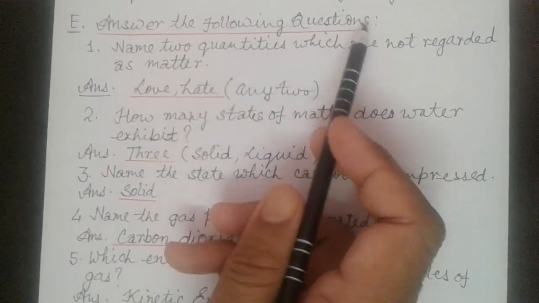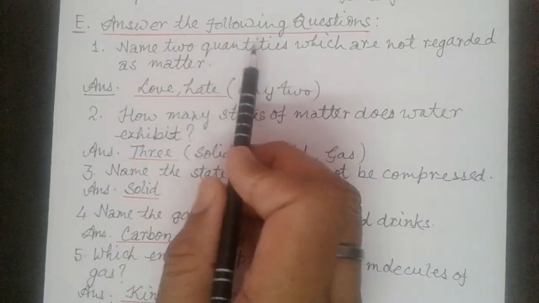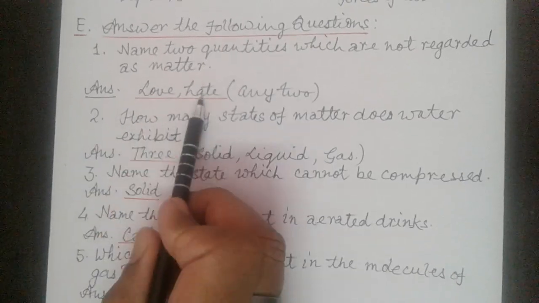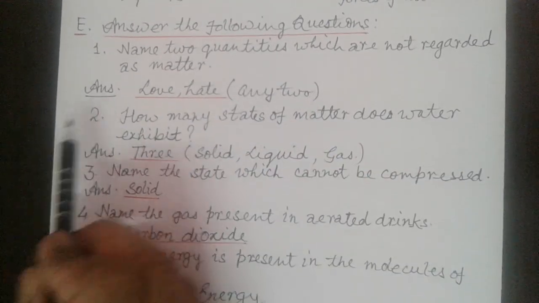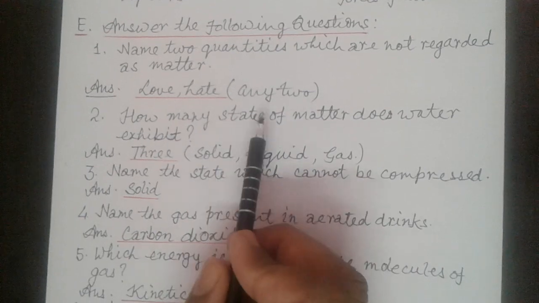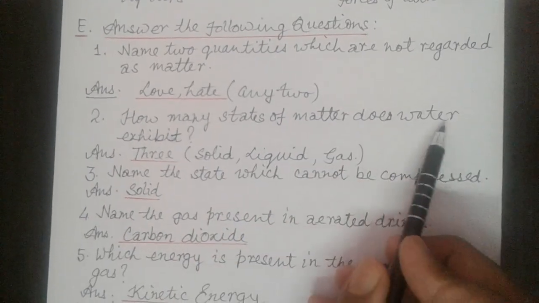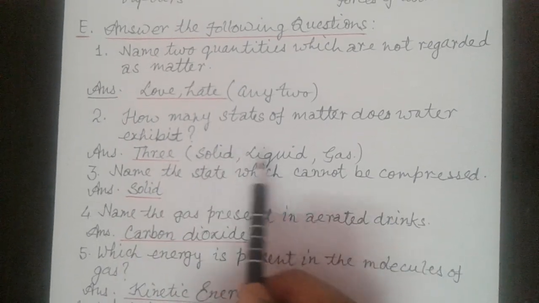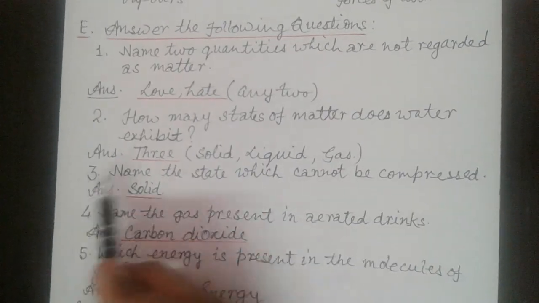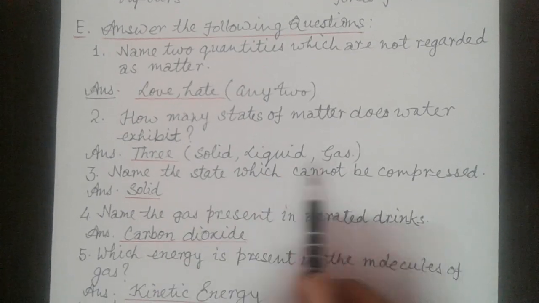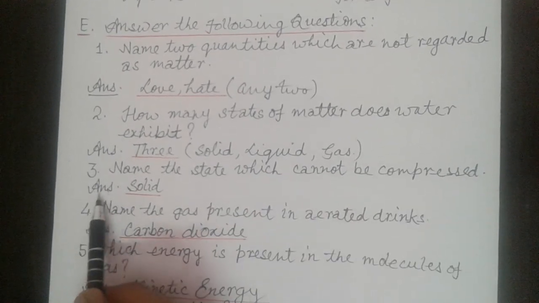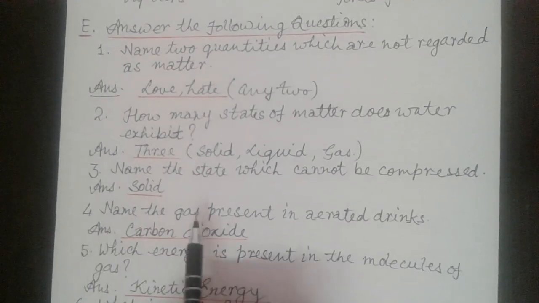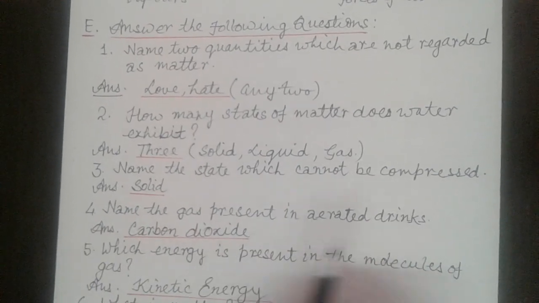Now answer the following questions. First, name two quantities which are not regarded as matter. Answer is love, hate. Any of the two you can write. Now second, how many states of matter does water exhibit? Answer is 3. These are solid, liquid, gas. Now third, name the state which cannot be compressed. Answer is solid.